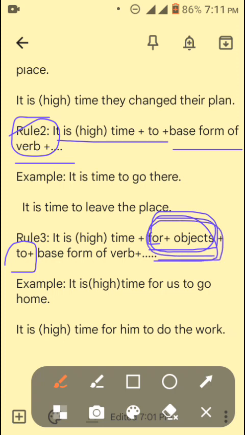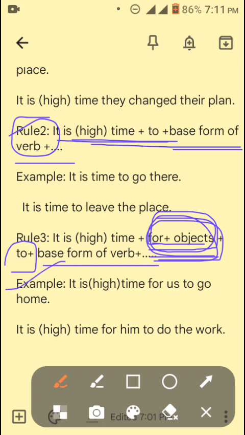It is an extension: it is time or high time plus "to" plus base form of a verb, but with "for" plus object. It does not change the rule of the second formation. Okay, this is the main structure. Sometimes educators or teachers give this "for" plus object extension to confuse you. But the rule is the same.